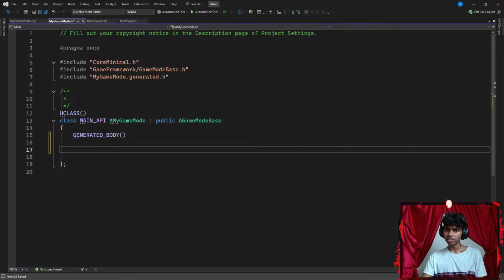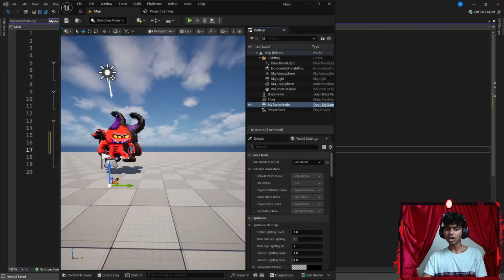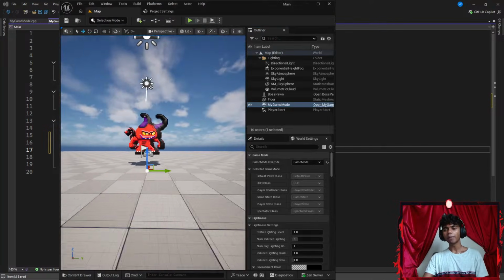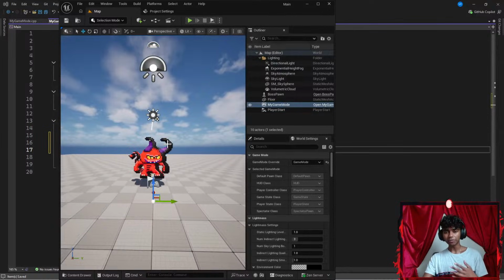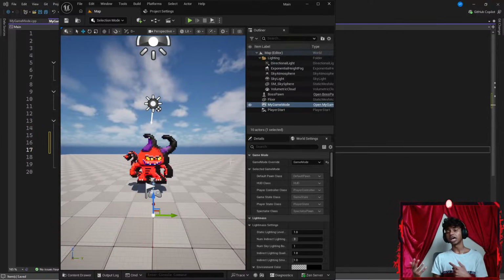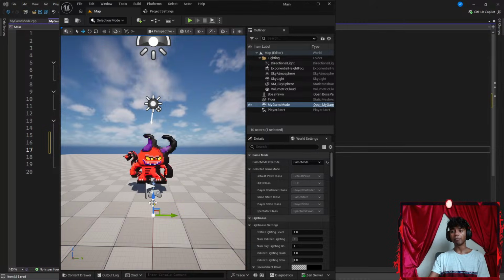Also, what's the game you're already working on? Honestly, for now I'm not working on actual game logic type stuff. I'm just trying to understand the basic concepts of Unreal Engine. So I learned how to automate my mesh right here. I learned how to move my mesh using key controls.